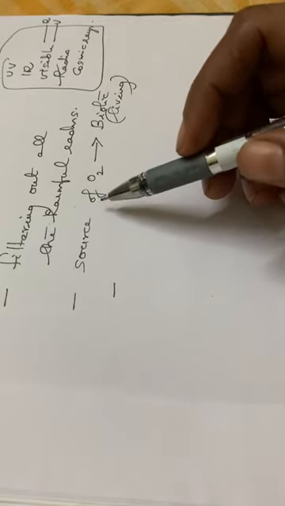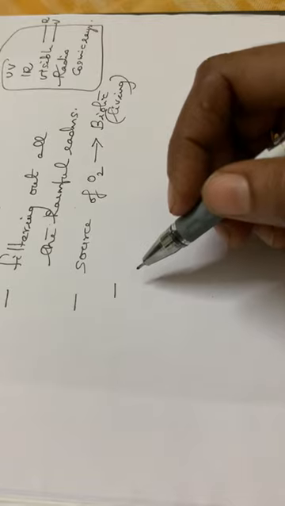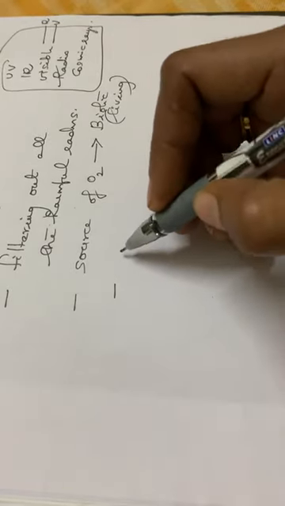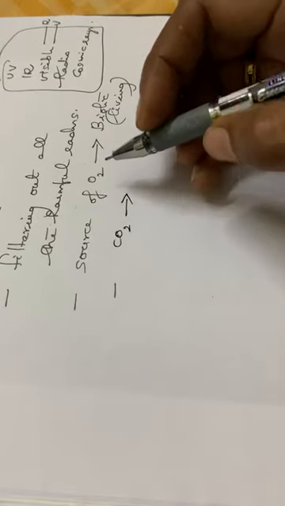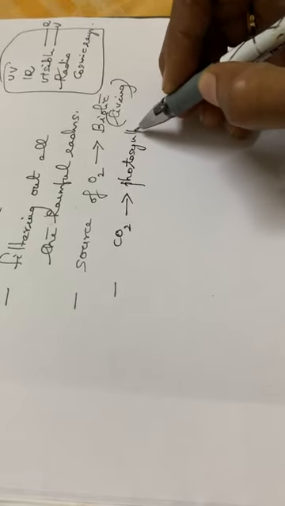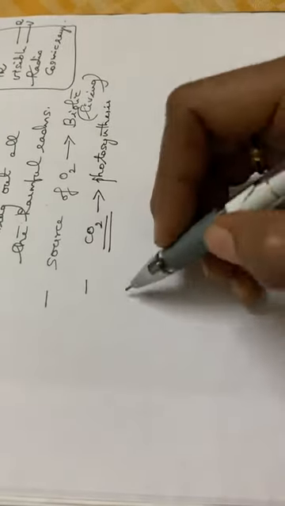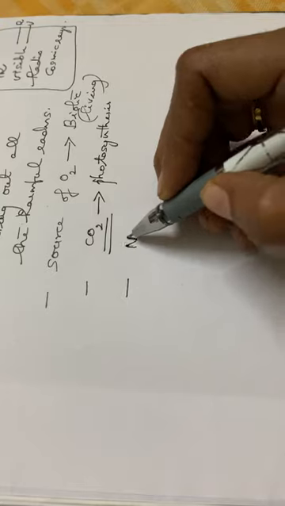So now we are dealing with the source of oxygen, the characteristic features of the atmosphere. It acts as a source of oxygen. At the same time, it provides carbon dioxide also. What is the purpose of this carbon dioxide? It is essential for photosynthesis. For green plants, photosynthesis takes place, and for the process of photosynthesis, carbon dioxide is very much essential. And again, it acts as a source of nitrogen.